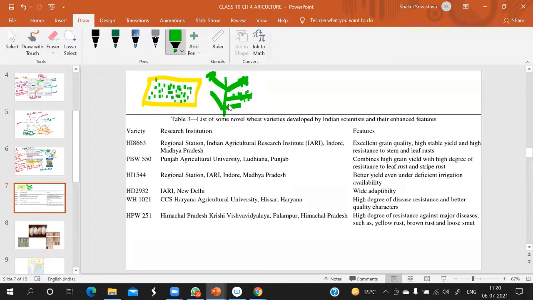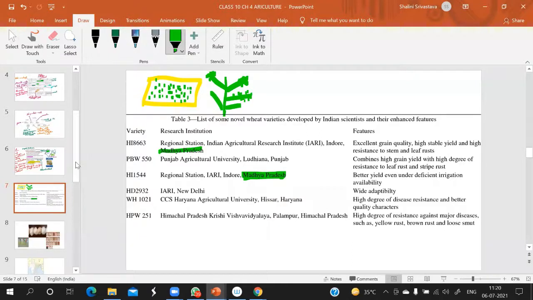Okay. So this is better yield even under deficient availability. Now this is MP again. In MP there are many research centers, basically those looking at wheat crops. So what they do: better yield even after deficient irrigation.